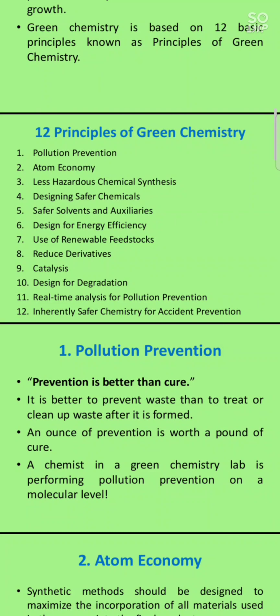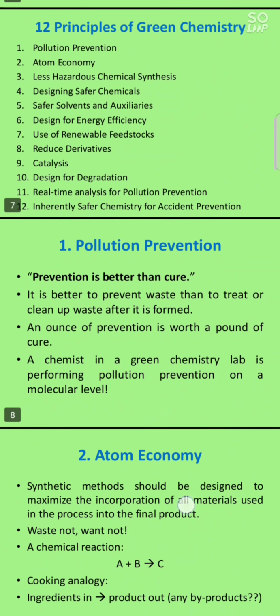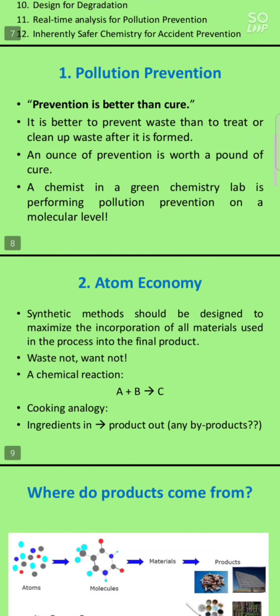There are 12 basic principles of green chemistry, and the first one is pollution prevention. Prevention is better than the cure. Before we implement or make a product, we need to check whether this product may cause any pollution or damage to the environment, and we need to prevent that damage before its implementation.